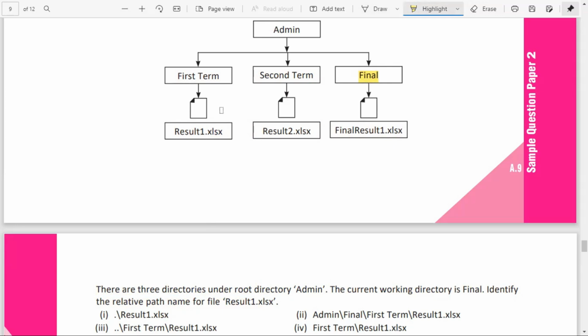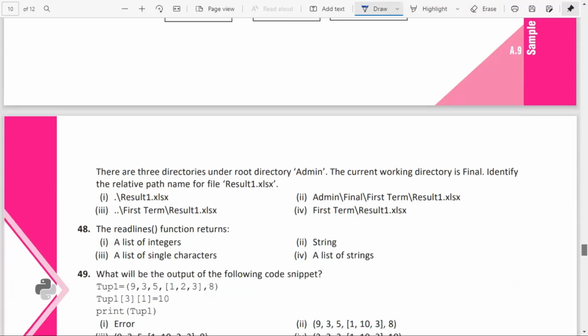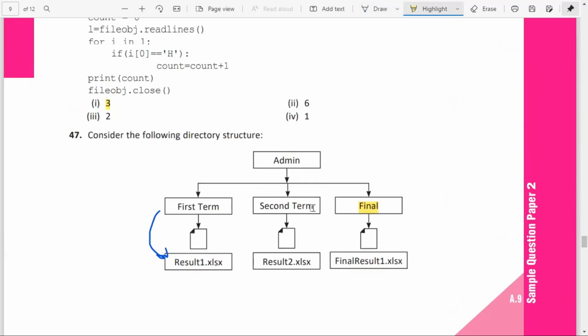So you want to get the result1.txt from the current working directory. So from here only you want to get it. It is under the first term. Inside that you have result1.xls, isn't it? So the initial directory absolute path is not required. So the starting one is dot dot, then after that first term, this one. So option 3 is the correct one. If it is absolute path that is asked, absolute path means the entire path you have to specify, that is from admin to first term to then result1.xls.